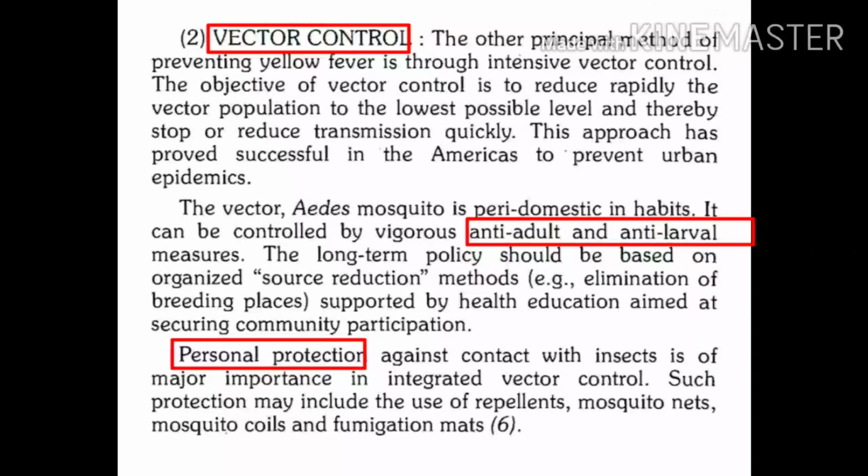Anti-adult measures include indoor residual spraying and space spraying, and personal protection includes use of mosquito coils, bed nets, repellents, etc. And most important is environmental control, that is source reduction, which includes elimination of breeding places of Aedes mosquito.